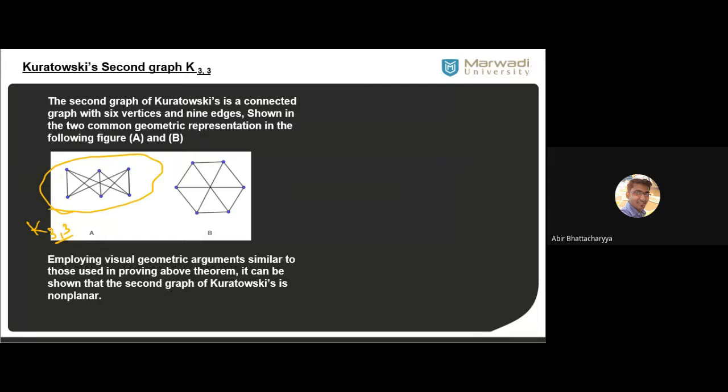To show this, we cannot start from this specific structure of K33, because we will be in some trouble after some time. There is a lot of chaos, lots of line intersection, lots of edge intersection. There is an intersection, there is an intersection, there are lots of intersections.